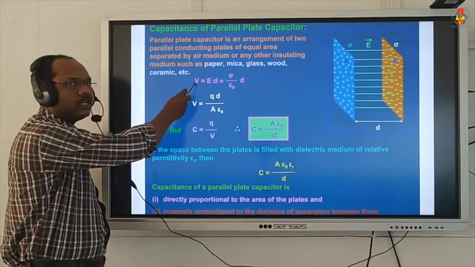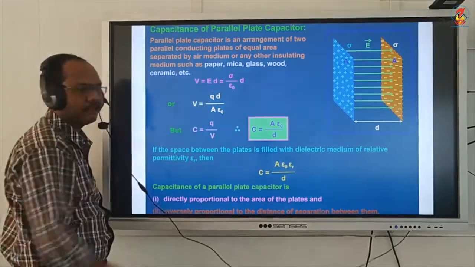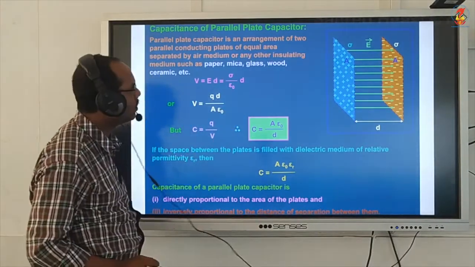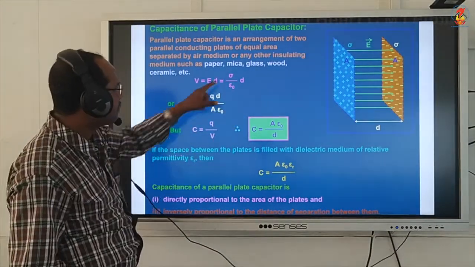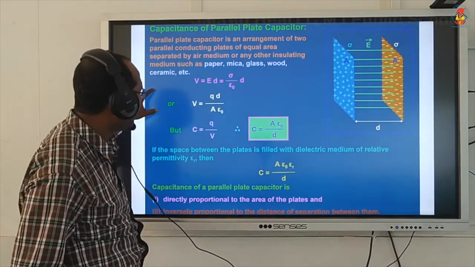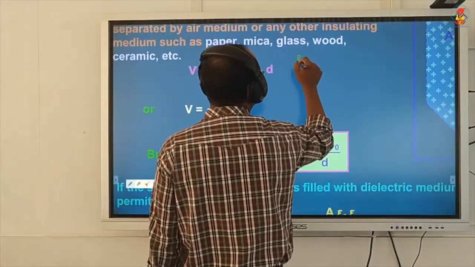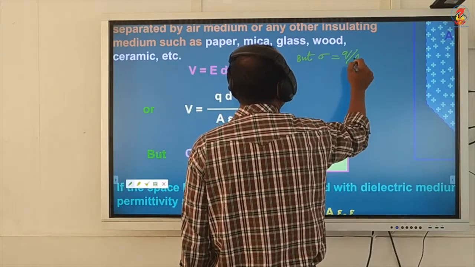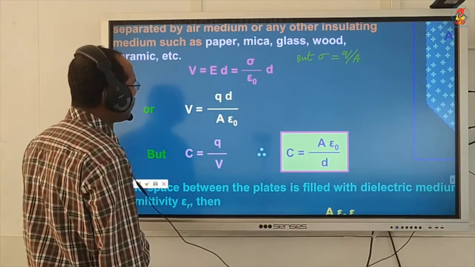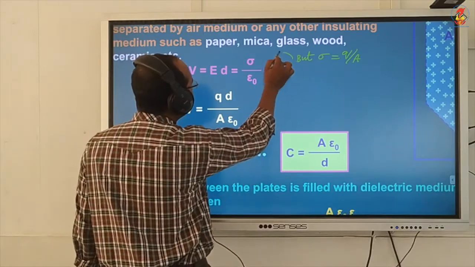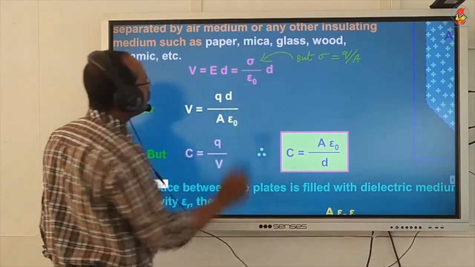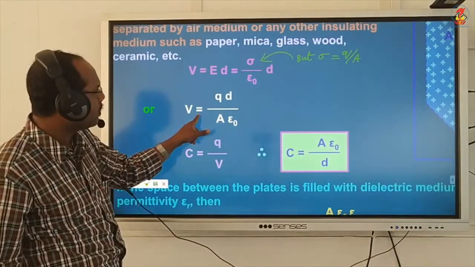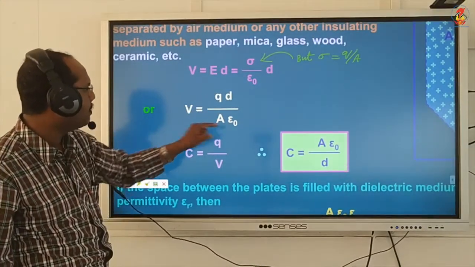Now, potential is E into d, where E is sigma by epsilon 0, so V equals sigma by epsilon 0 into d. But sigma is equal to Q by A, so you can put Q by A instead of sigma. Therefore V equals Q by A into d by epsilon 0.